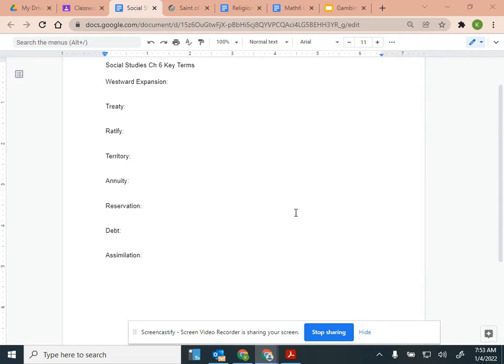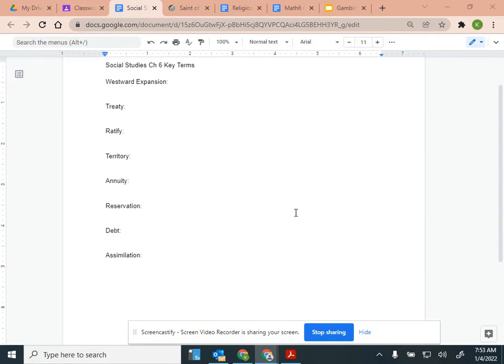Ryan? A territory is a part of the United States that is not within a state, but is organized with its own governing leaders. Yeah, so it's a part of the United States, but it's not actually in a state. So think about when we talked about the first 13 original colonies became the first 13 states, and then we had all that land. Those became territories before they were states. We still have territories of the United States today, even though all of the United States is covered by states. Now we have some islands that are the territories for us.